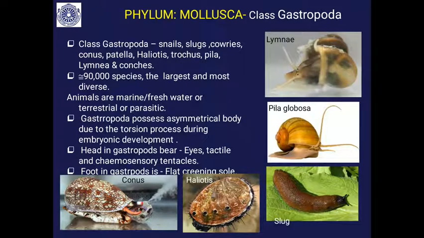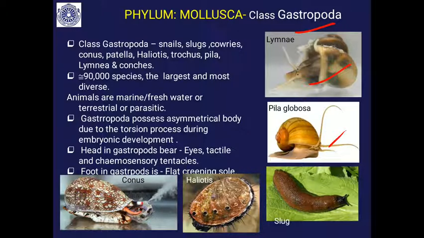Next is the class Gastropoda, the largest class, having more than 90,000 species. This includes snails, the apple snail Pila globosa, the pond snail Lymnaea. Then you will find the conches, cowries, Conus.